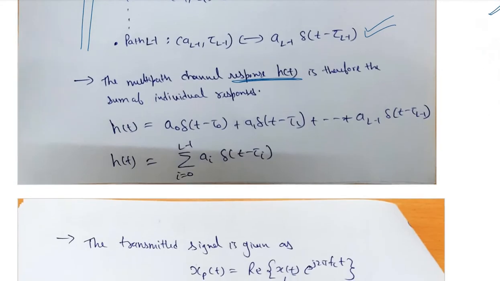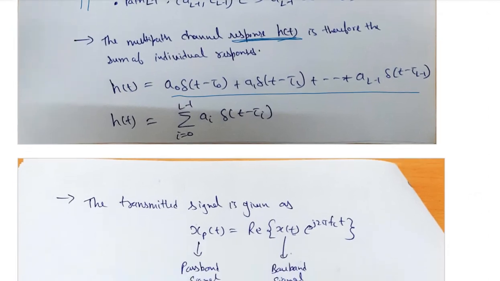So h(t) can be written as the summation of a_i delta(t minus tau_i), with i ranging from 0 to L minus 1, which is the index for the L multipaths, right? So this is one equation.